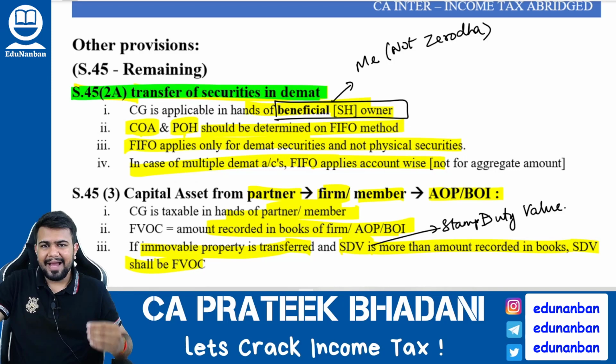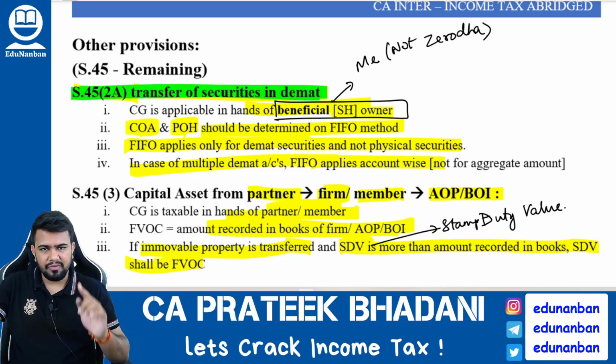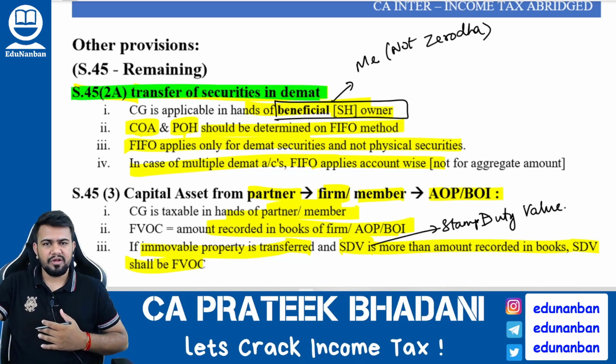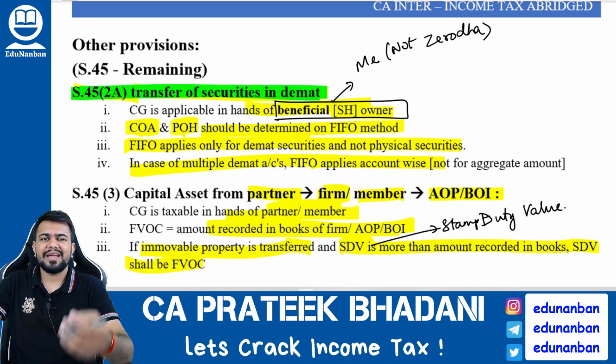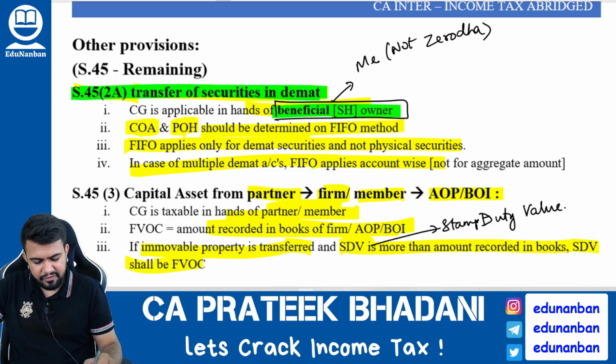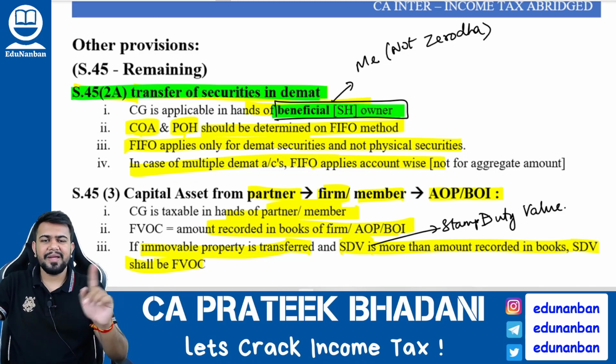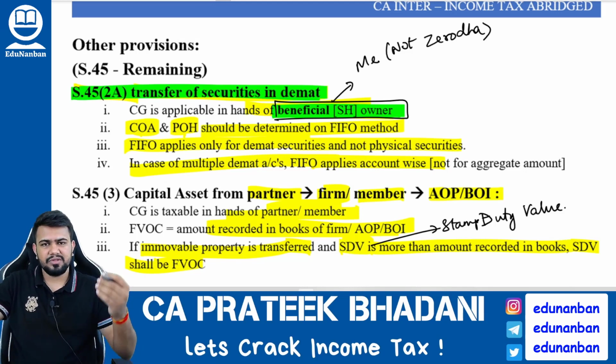And now I have to approach a broker. Let's say I am approaching a broker named Zerodha. Zerodha is only buying the shares on my behalf and he is keeping the shares with himself. Now, on paper, Zerodha is the owner of the shares. However, I am only the beneficial owner of the shares because I have only bought the shares through Zerodha. That is why capital gain is applicable in the hands of the beneficial owner, that is, in my hands. Zerodha need not pay any capital gain. I only have to pay capital gain because I am buying the shares through Zerodha.